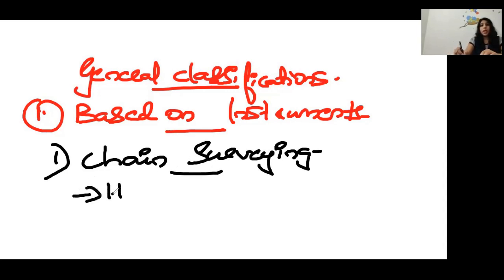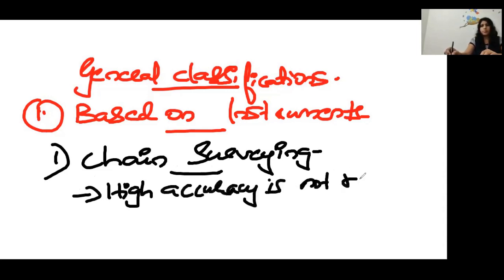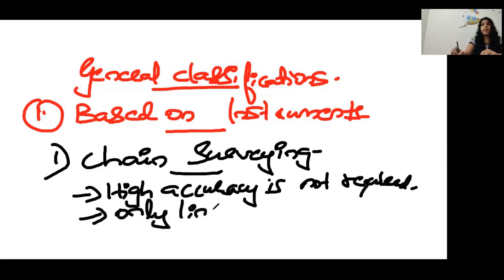Here, high accuracy is not required, and only linear measurements are taken. These are all important MCQ points.